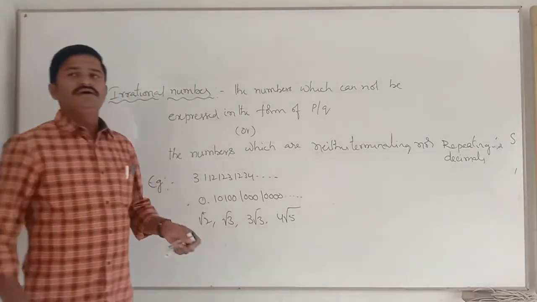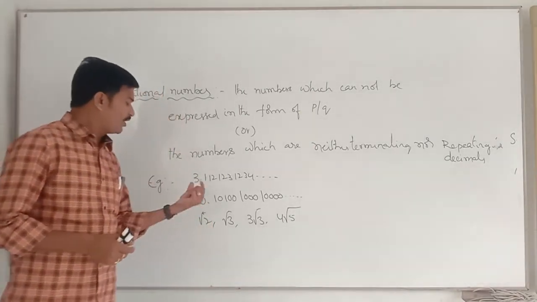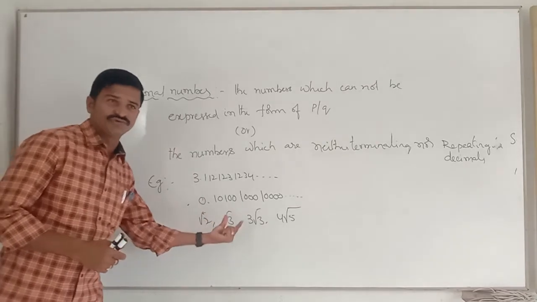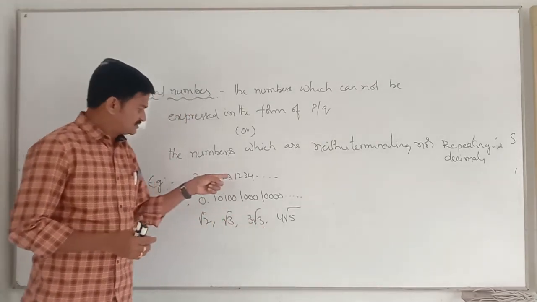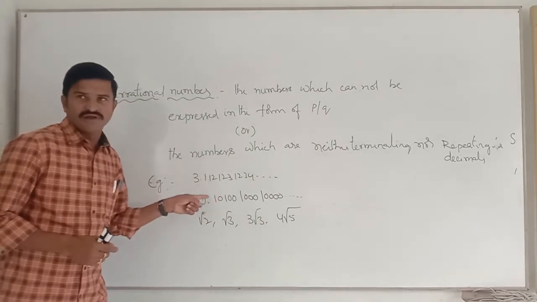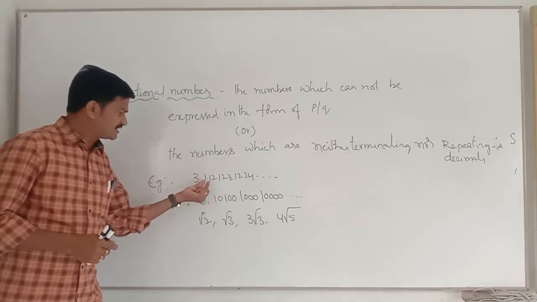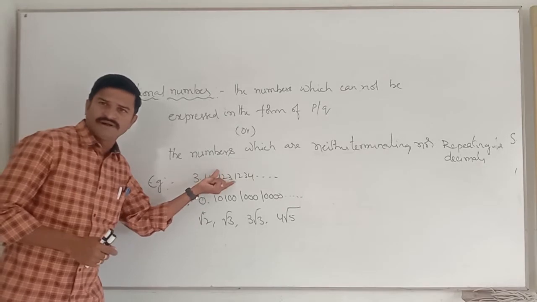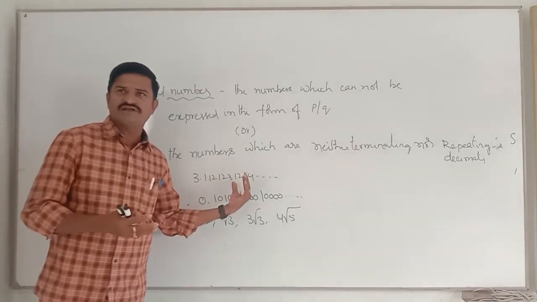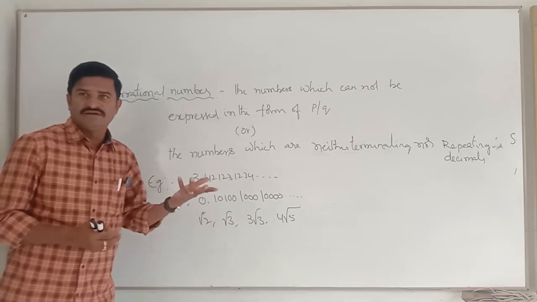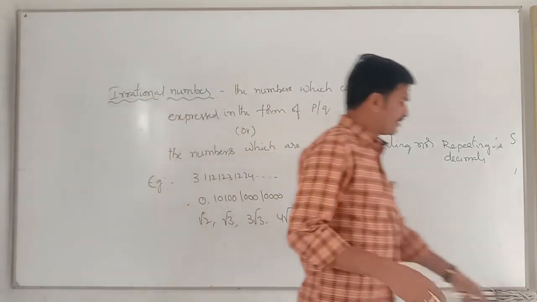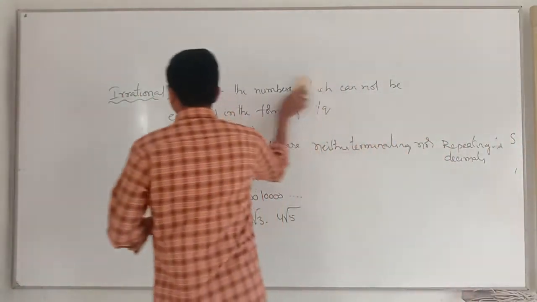Now let us see how root 2 is irrational, and root 3 is irrational. These two we can know are irrational, because they are neither terminating nor repeating, so we can directly say it is an irrational number. But how is root 2 irrational? We can't say directly. Okay, let us see. That's one. How is root 2 irrational?